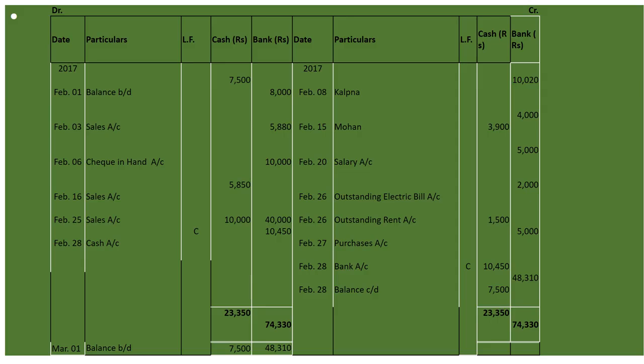Next day, the check is endorsed to creditor Ramesh in full settlement of 2,000. Fine. So there will be no entry for it because the entry will be recorded through journal proper.